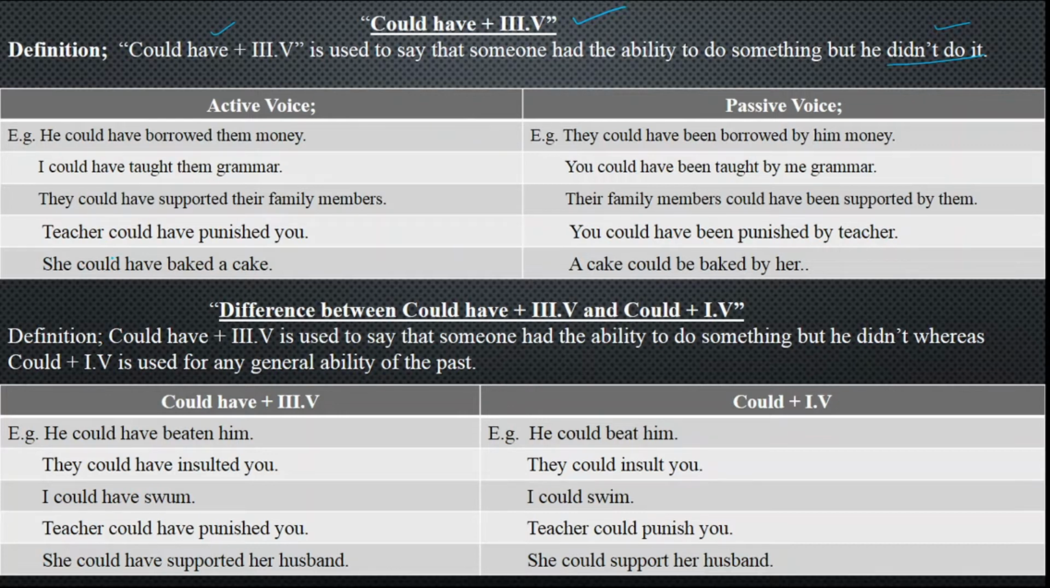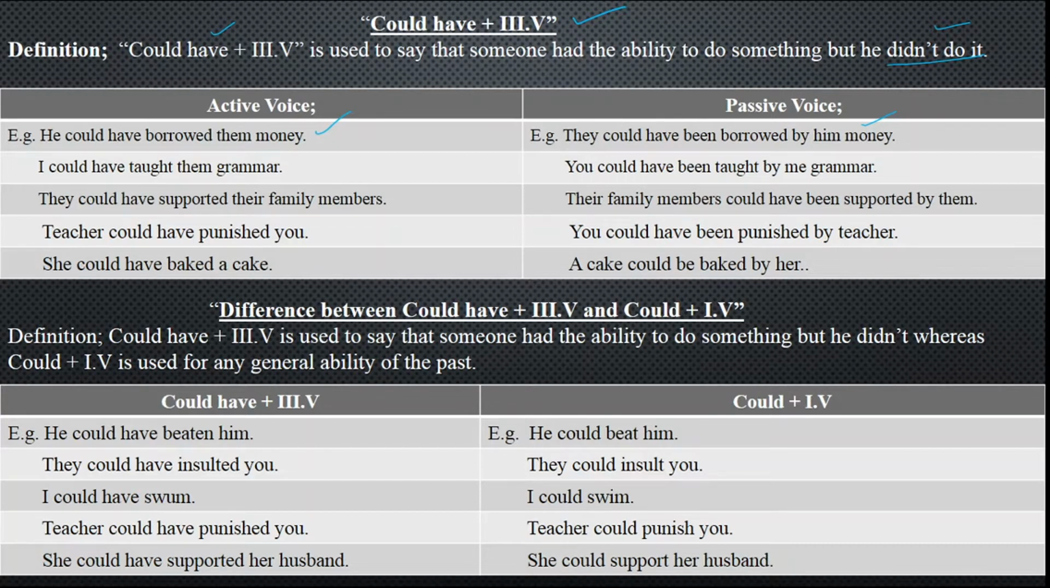Like I say, he could have borrowed them money, but he didn't borrow it himself because he had money at that time and he had the authority to borrow as well, but he did not borrow them money. They could have been borrowed by him money. What does it mean? It is the passive of the same. They could have been borrowed by him money.